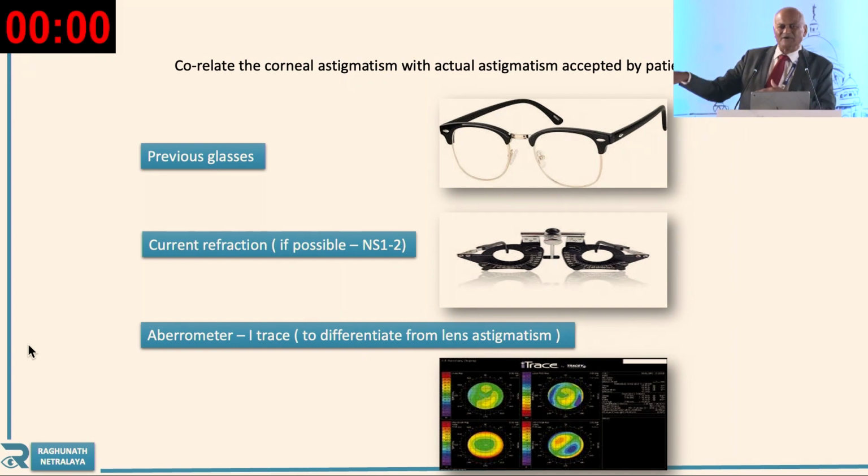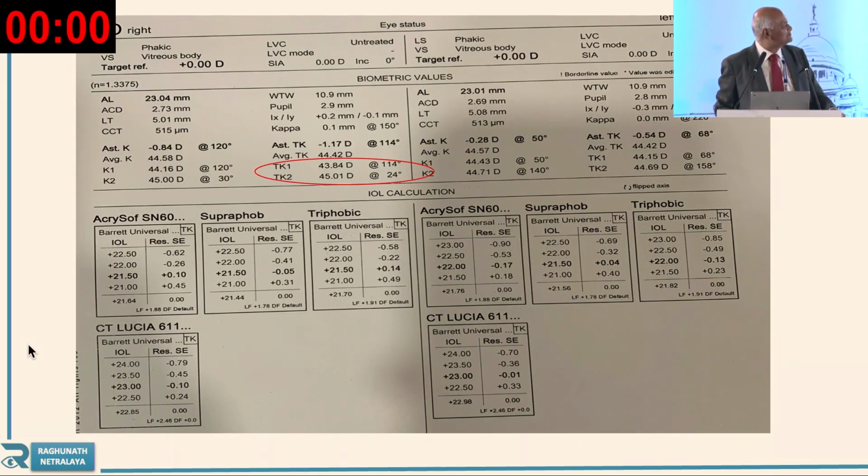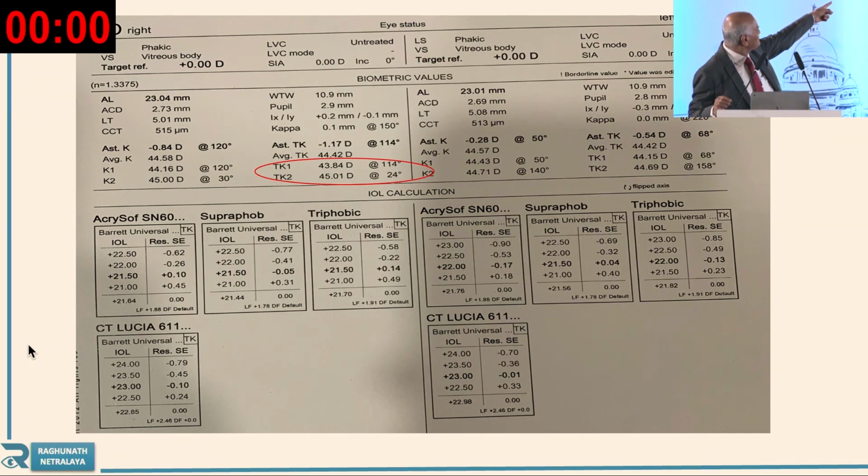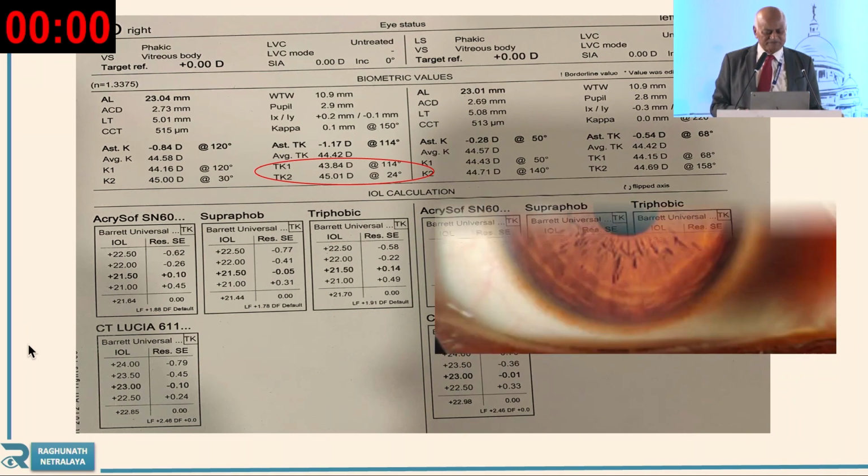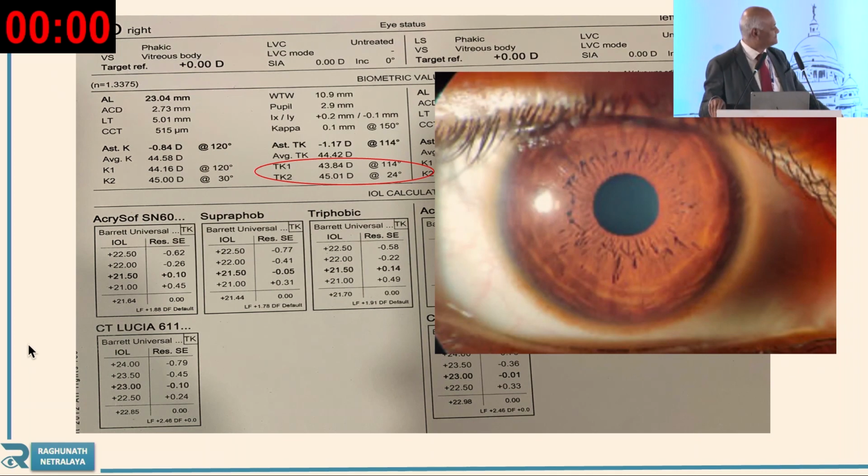So whatever you are doing in phaco, you must do the same investigation for SICS. Now see here, you can see the astigmatism, in the axis you will see 114, and 43 and 45 are the T1 and T2. Once you know this is the astigmatism, then if it is possible, you can take the incision at the axis here.